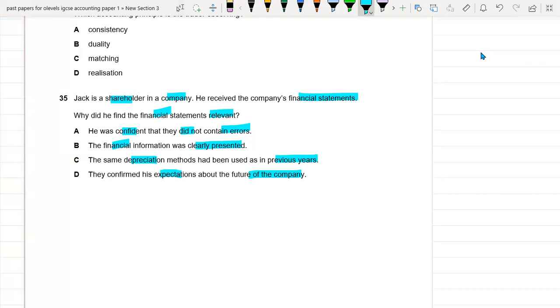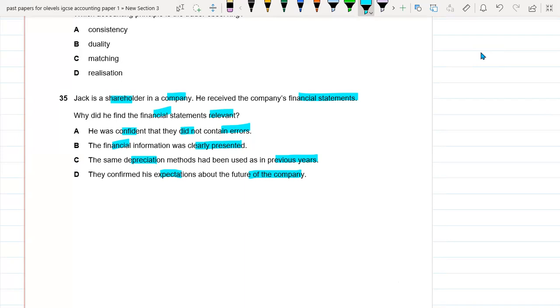We have different stakeholders, and every stakeholder has needs and wants according to their relationship with the company.